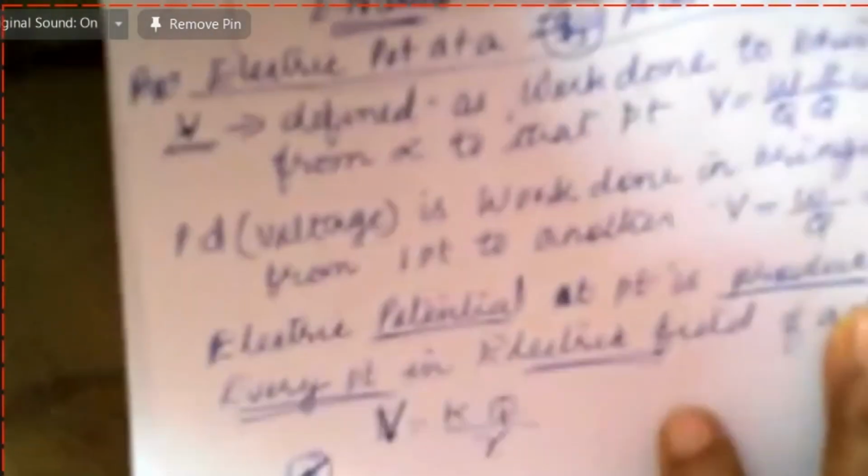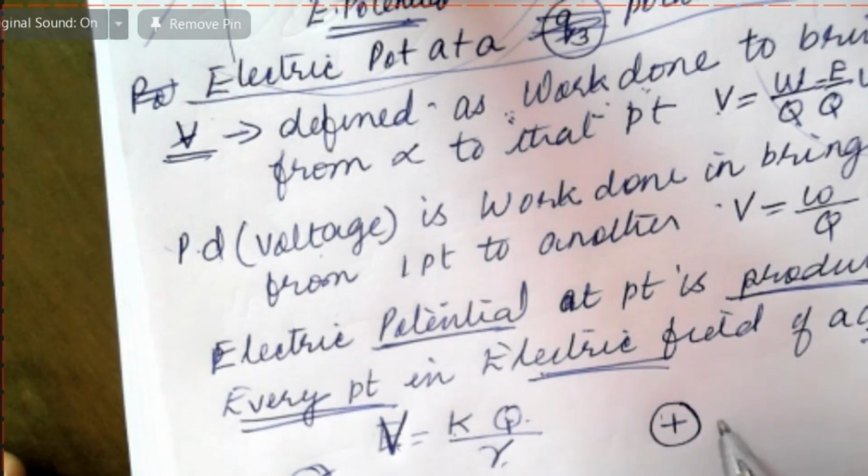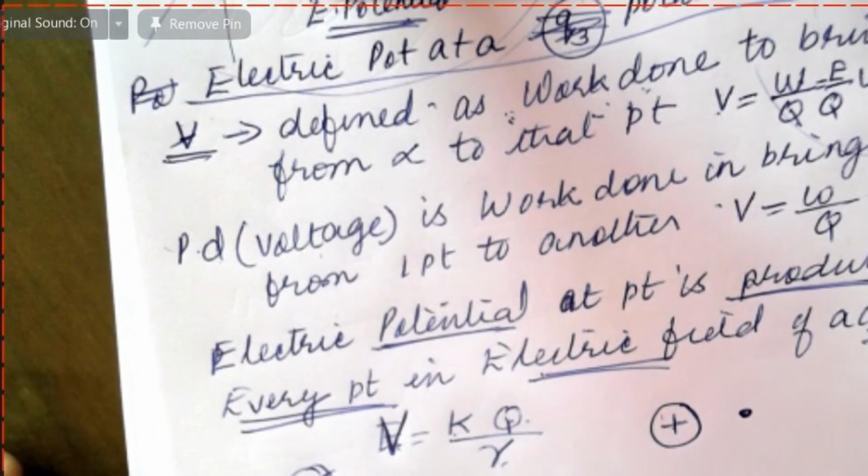Okay. So potential is equal to KQ by R. Now, assume that this is a positive charge. At this point, look here, potential is inversely proportional to distance. What does that mean? As the distance R from the charge increases, potential decreases.